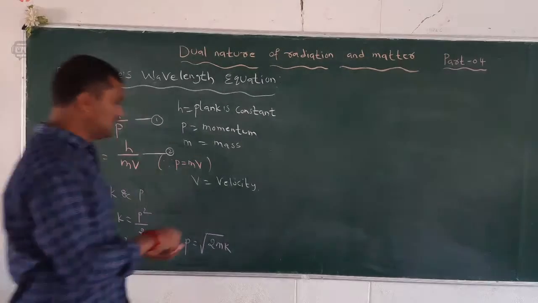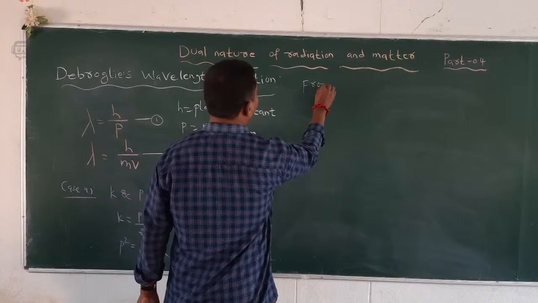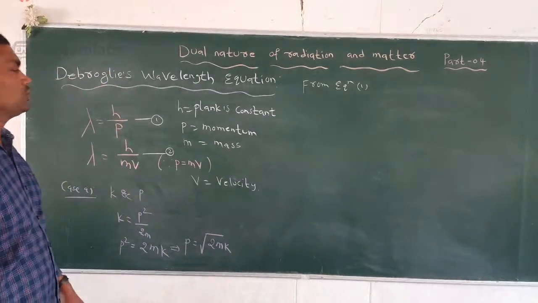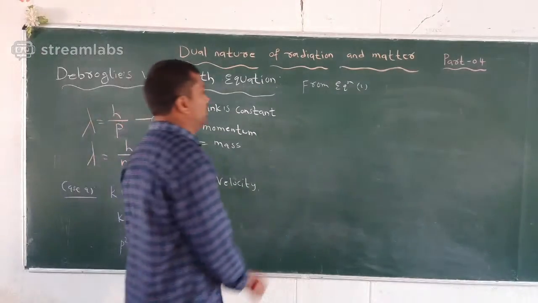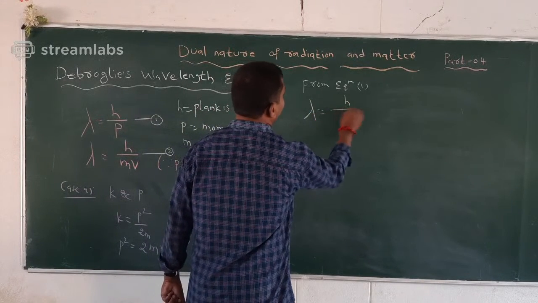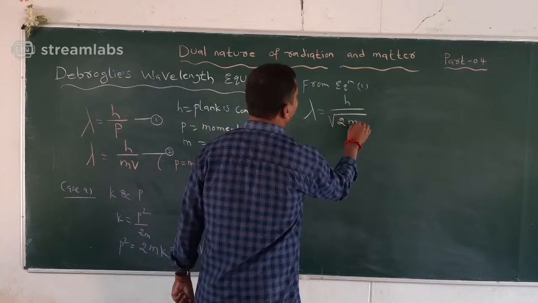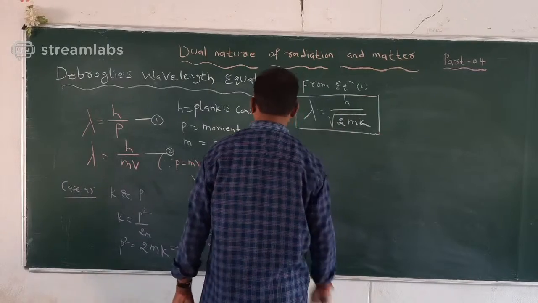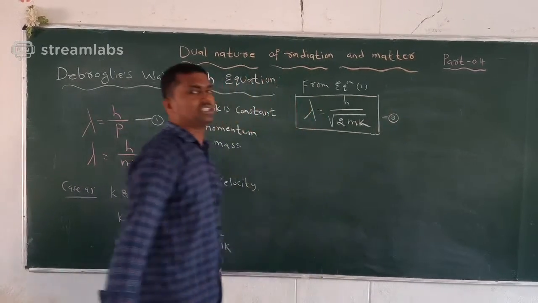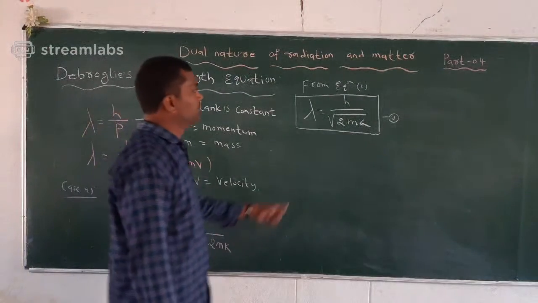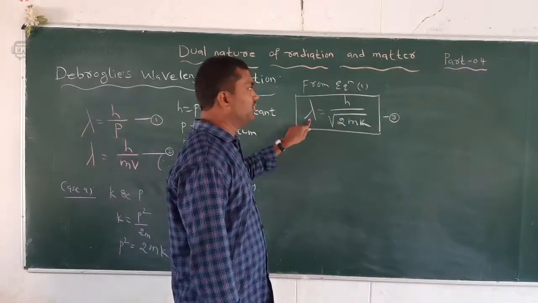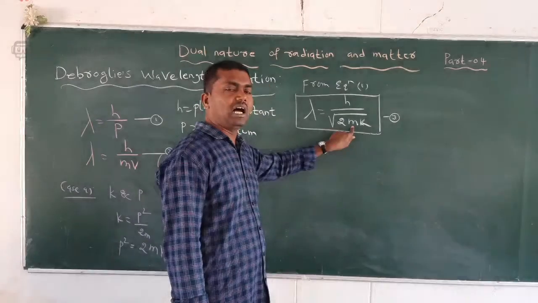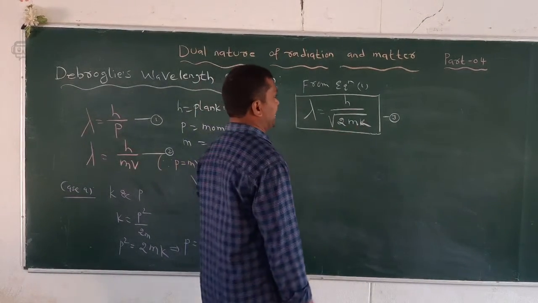So from equation number 1, what is the equation number 1? Lambda is equal to h by p, where p we can take under root of 2mk. So lambda is equal to h by under root of 2mk. So this equation is also called de Broglie wavelength equation. So this equation is number 3. So in this one we can write the lambda, de Broglie wavelength or wavelength, h Planck's constant, and next one m mass of the particle, mass of the electron, and k is called kinetic energy.